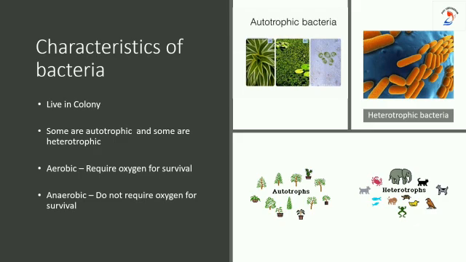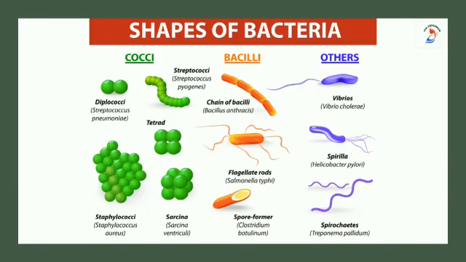Some of the bacteria are autotrophic in nature and some of them are heterotrophic. Auto means self. Autotrophic bacteria are able to prepare their own food. Heterotrophic bacteria depend on other organisms. Some bacteria are aerobic in nature. Aerobic means they require oxygen for their survival. And some bacteria do not require oxygen for their survival. These are called anaerobic bacteria.